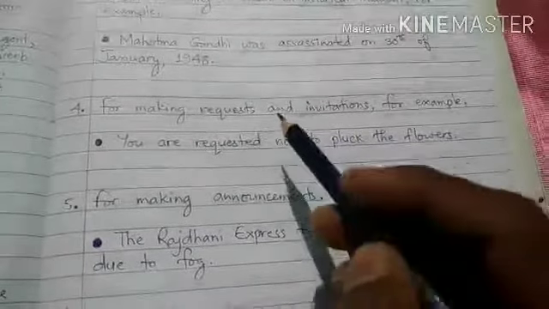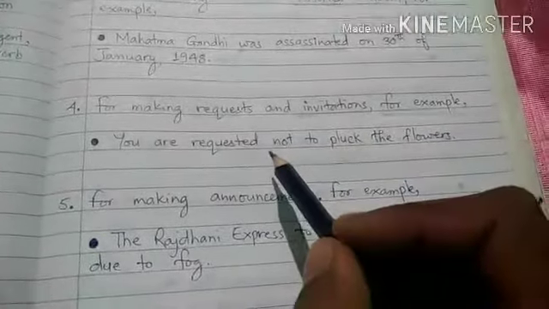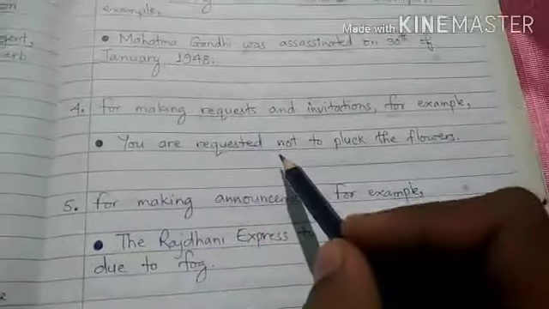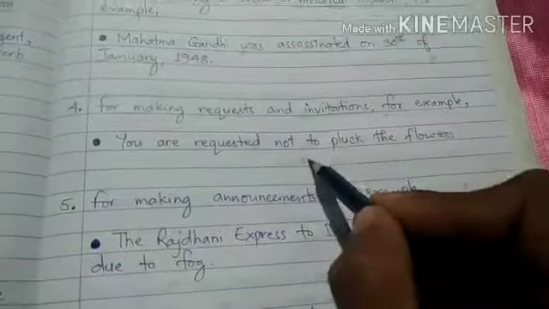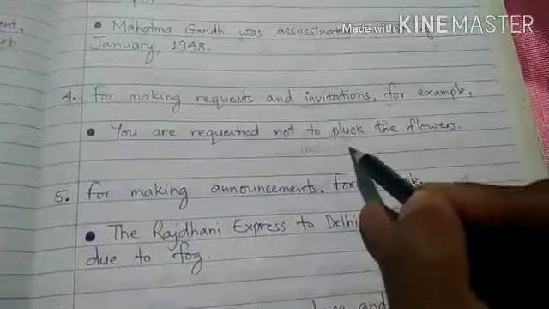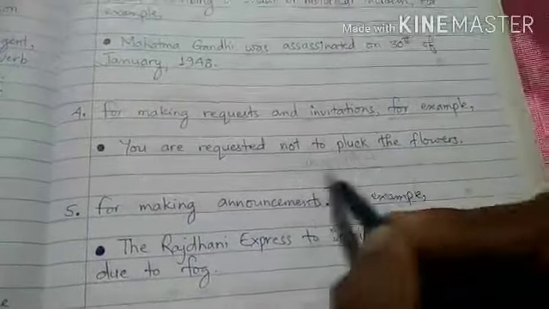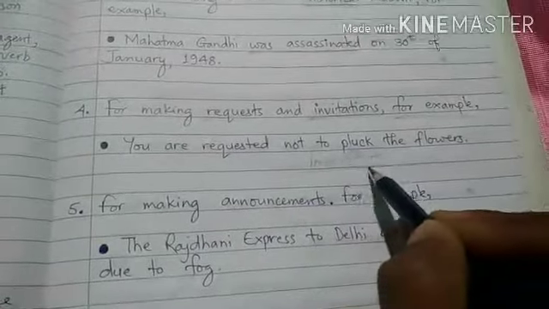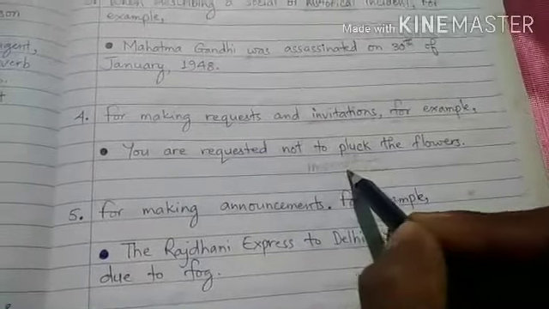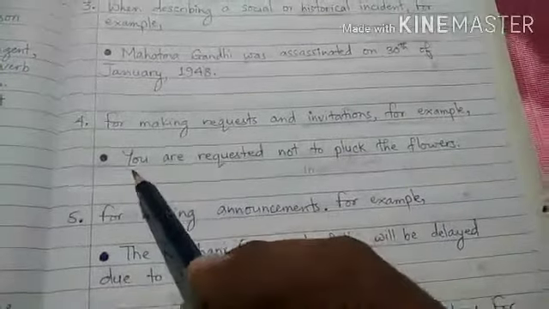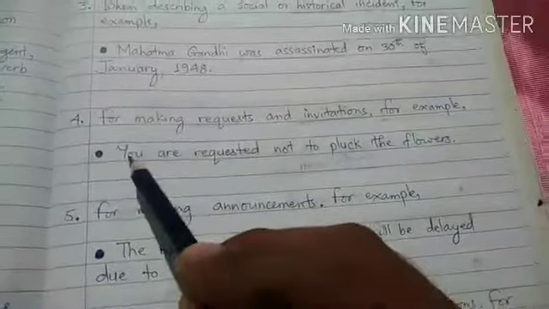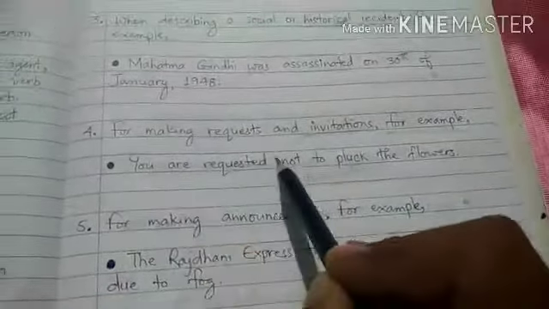Here what we have to understand is when the sentences are imperative, the imperative sentences can be changed into passive voice in this way also. See here, you are requested not to pluck the flowers. So here, making requests and invitation.